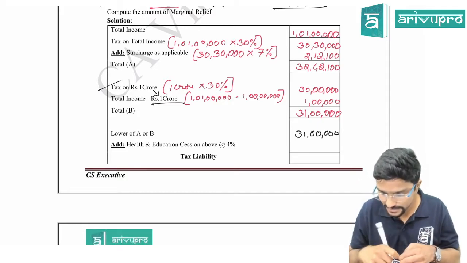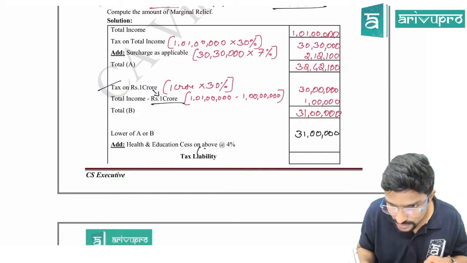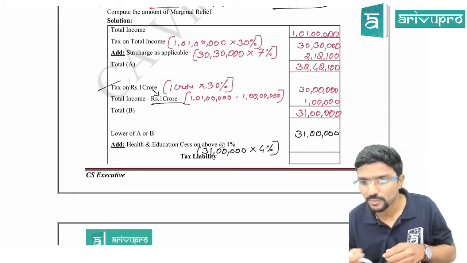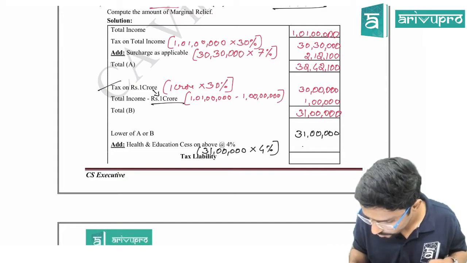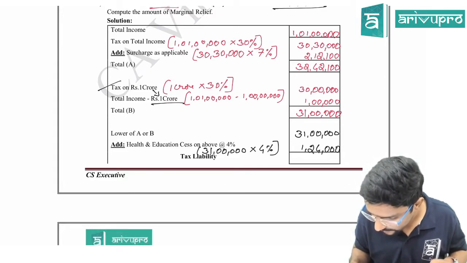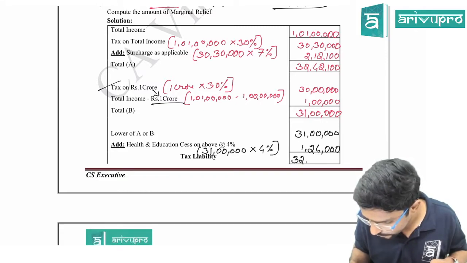Health and education cess: 31 lakh into 4%. How much is this figure? 1,24,000 it seems. Yes, 1,24,000. I will be getting 32,24,000. What will be my relief?